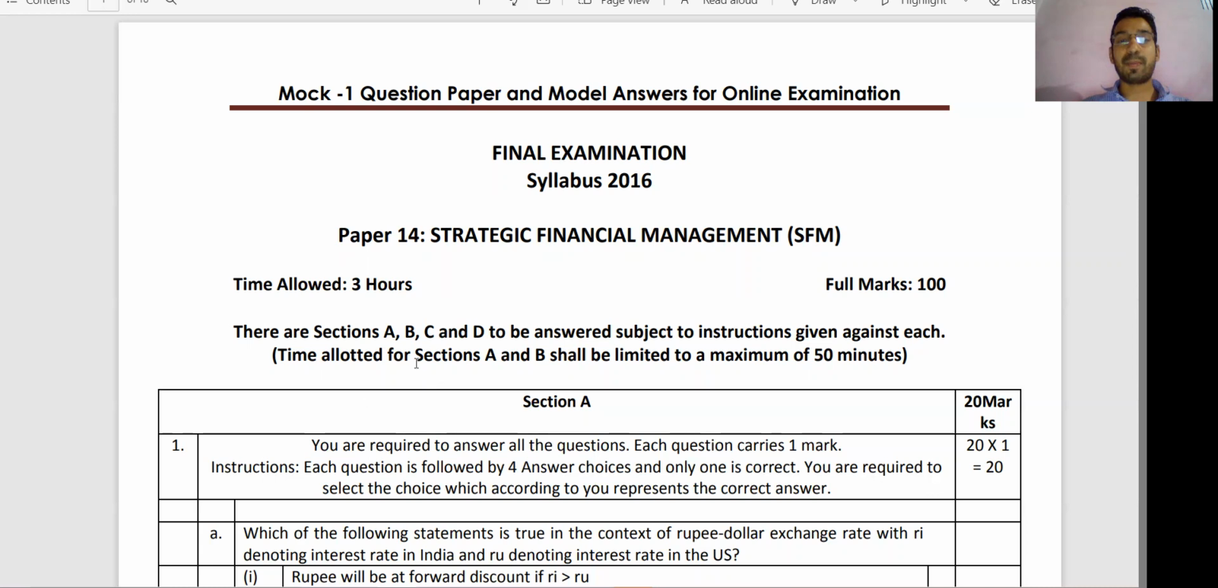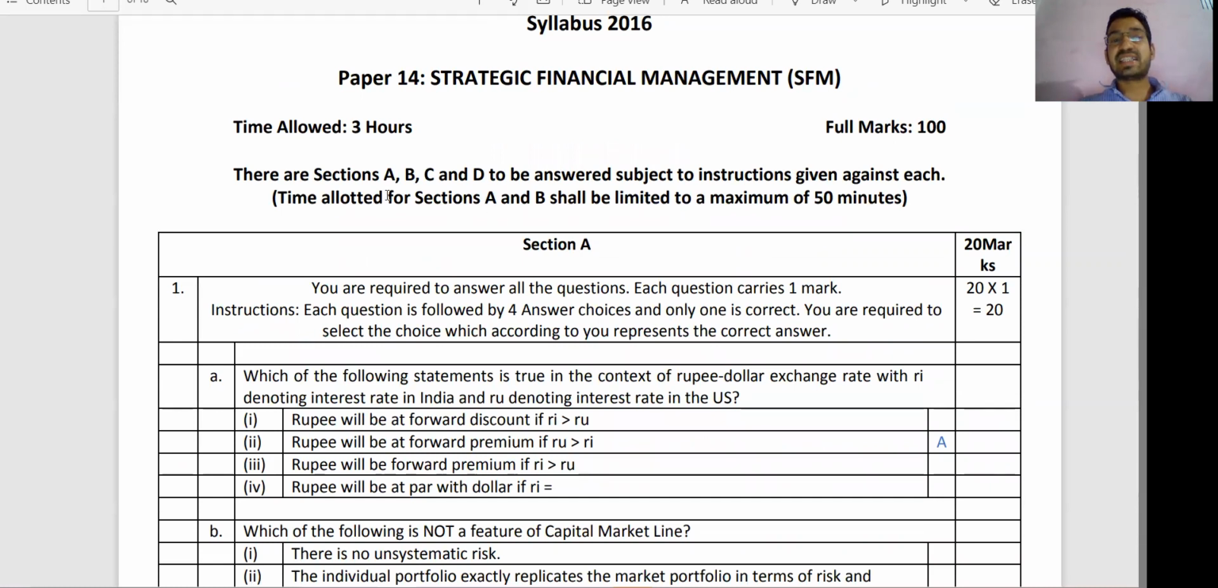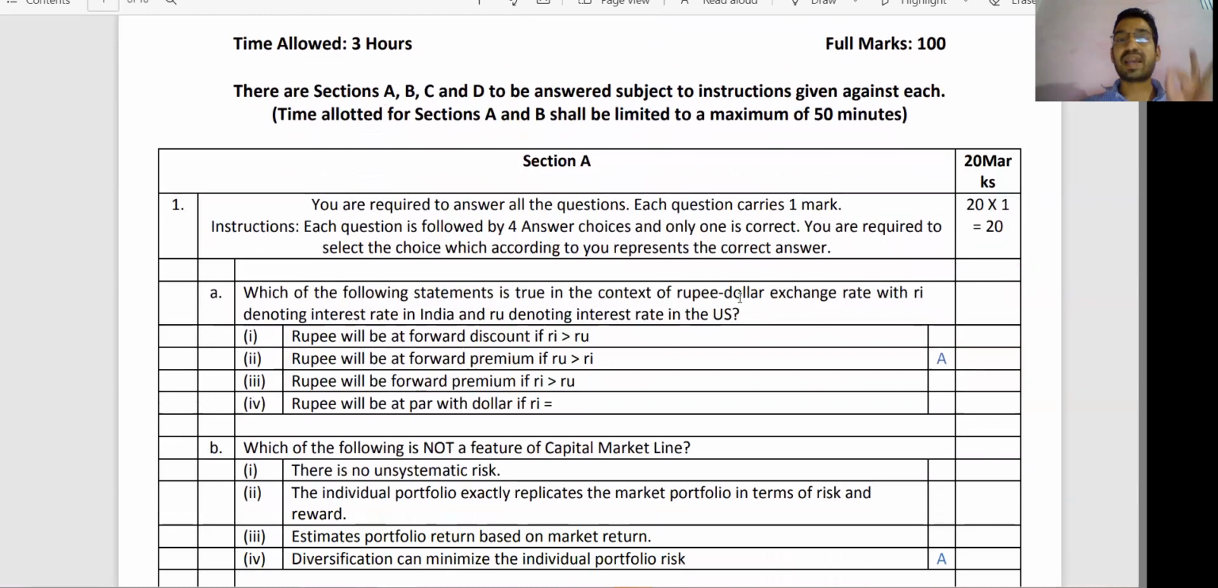First of all, we'll discuss the paper pattern. As usual, 3 hours are allocated and 100 marks in full. The paper will be around 120 to 130 marks, out of which we have to attempt a 100 mark paper. Please understand that we have 4 sections: section A, B, C, D. We have to complete sections A and B in 15 minutes. The time allotted for sections A and B shall be limited to a maximum, so after 15 minutes you automatically switch to section C. This is a maximum time limit for sections A and B, which you can easily manage.